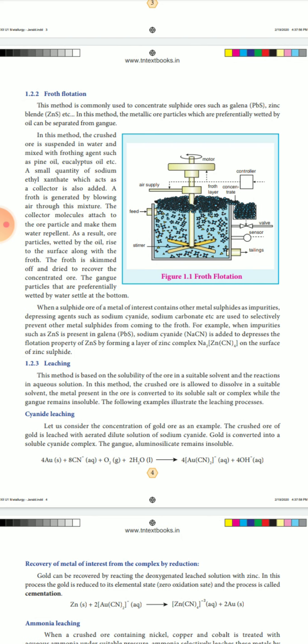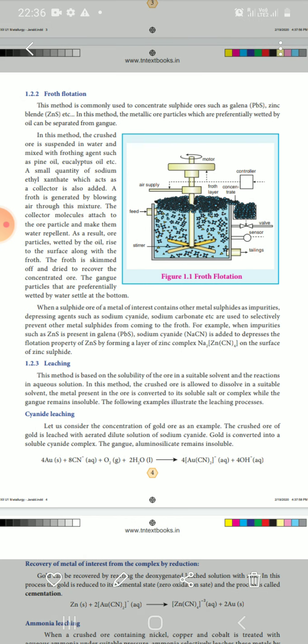First one is cyanide leaching. Let us consider the concentration of gold ore as an example. The crushed ore of gold is leached with aerated dilute solution of sodium cyanide. Gold is converted into soluble cyanide complex. The gangue aluminosilicate remains insoluble.